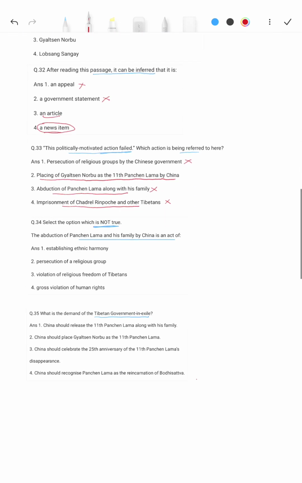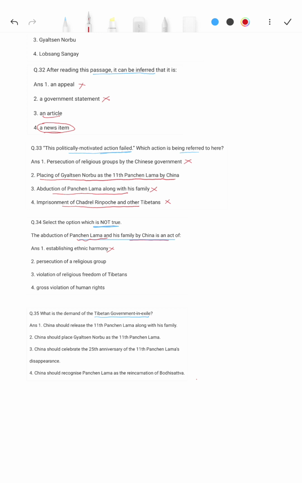Now coming to question number 34, that is select the option which is not true. So abduction of Panchen Lama and his family is an act by China, is an act of. So if we talk about establishing ethnic harmony, this cannot be true. Persecution of